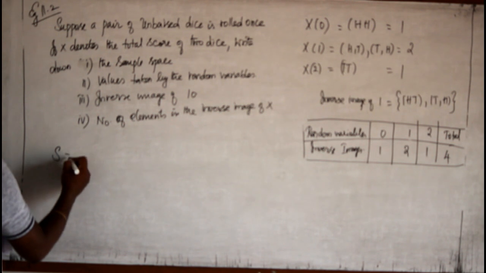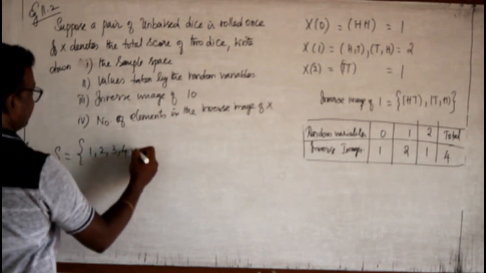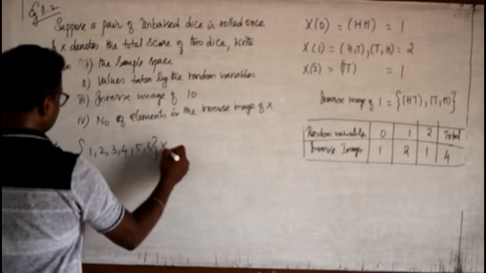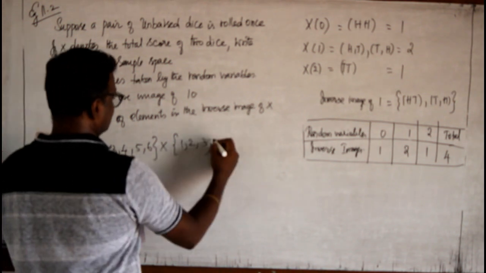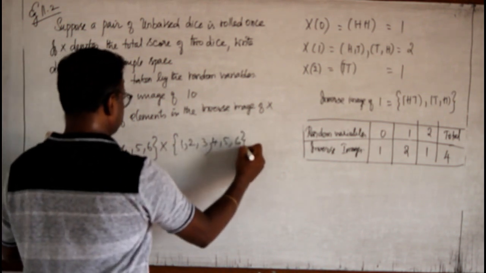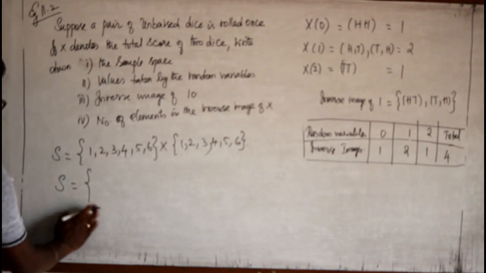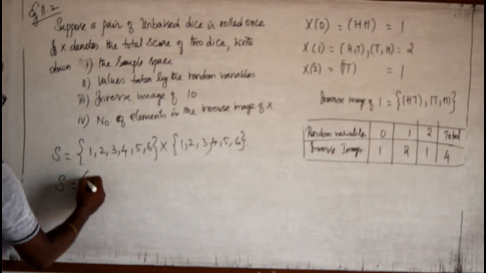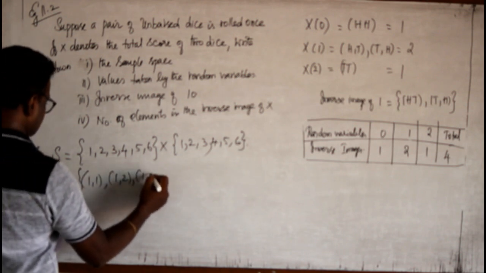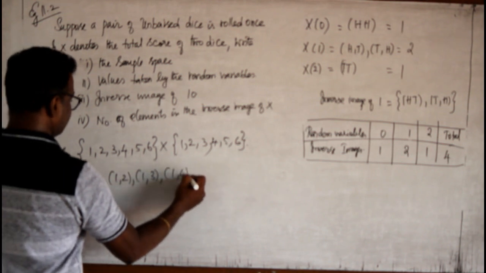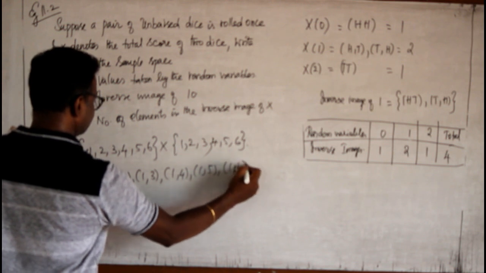So remember, the sample space in a die, we will be having the outcomes as 1, 2, 3, 4, 5, 6 into the second die, which is also 1, 2, 3, 4, 5, 6. Remember, we studied in our 10th standard the sample space, but no other way, we have to write: 1,1; 1,2; 1,3; 1,4; 1,5; 1,6.